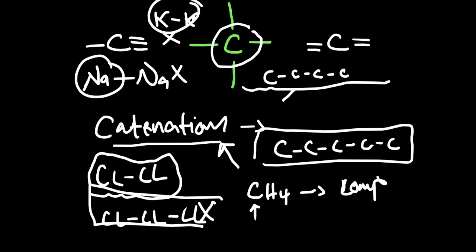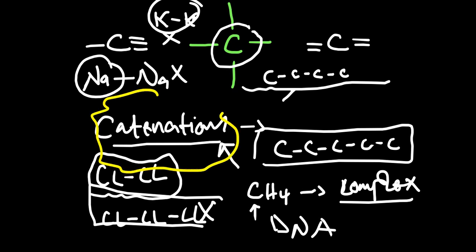These complex molecules are found, for example, in DNA. The DNA in our body contains millions and millions of carbon atoms. So no wonder carbon is special, because of this ability, catenation, where it is able to bond to itself